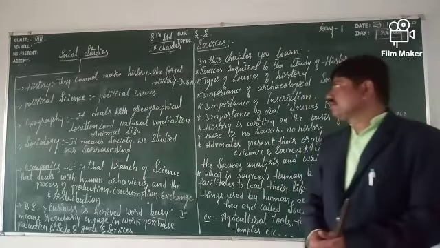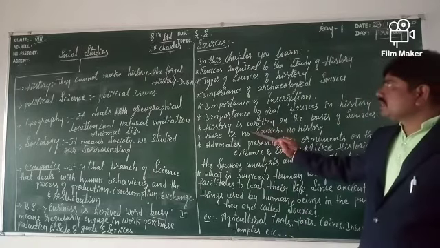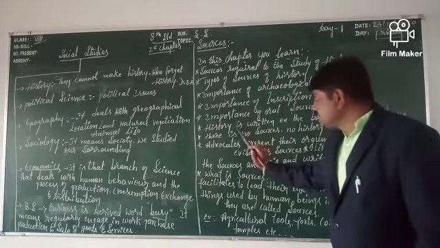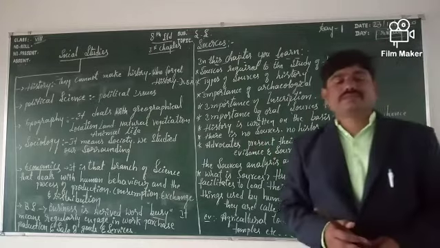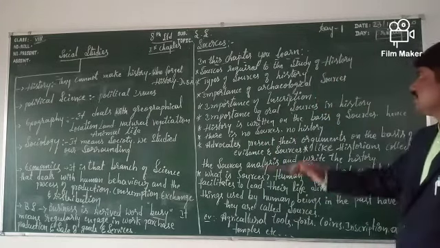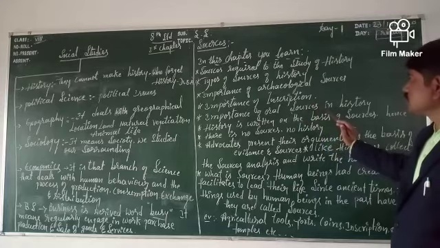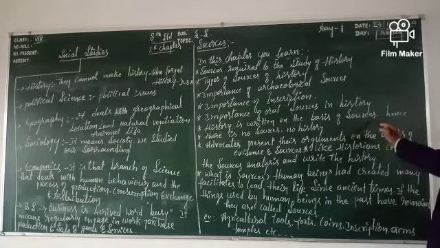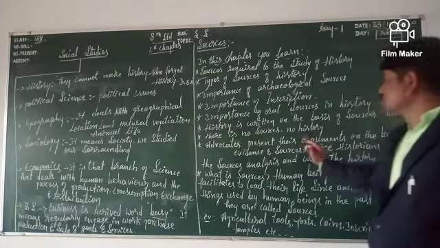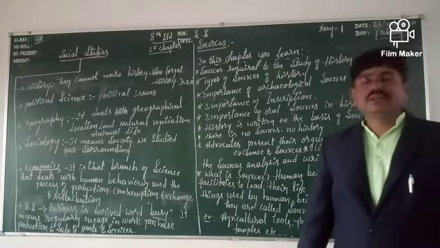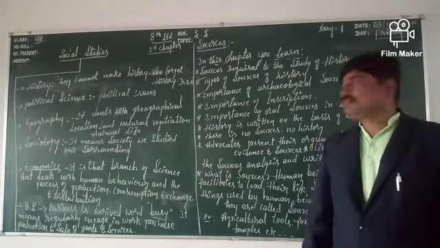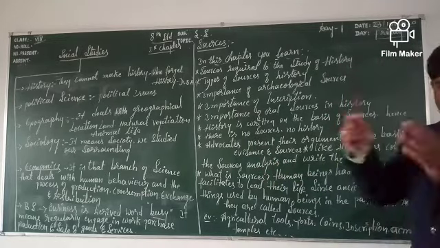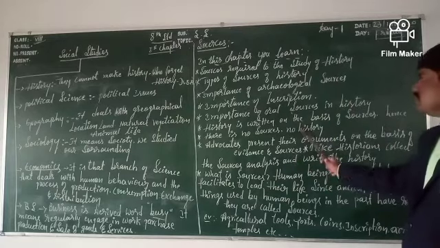This is a very easy point. The source is very important to history.